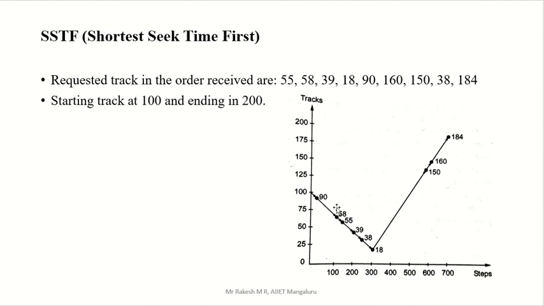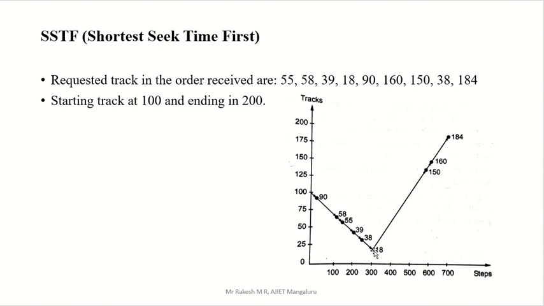Which is nearest to 58 out of these? Go to 55. Mark that. That means you have to serve that block. That's it. Once you go to 55, what is the next number nearest to 55? That is 39. You only have to check this one. Okay, 39. From 39, which is nearest? 38. Go to 38. After 38, which is nearest to 38? 18. So serve 18.